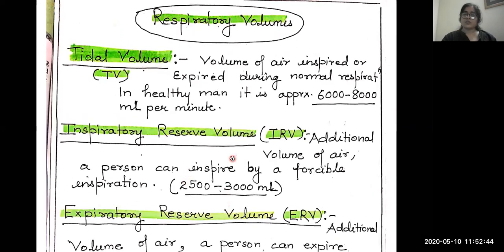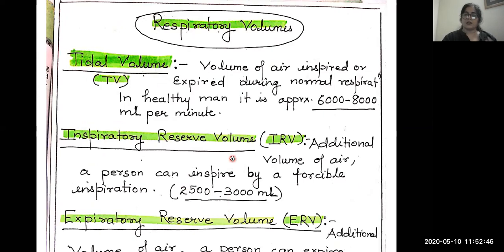Now I am moving to another topic, respiratory volumes: how much air a person can inhale and how much air a person can exhale. On the basis of these respiratory volumes we can calculate the lung capacities also. Different types of capacities are calculated on the basis of these respiratory volumes. These respiratory volumes are of four types, in four categories.